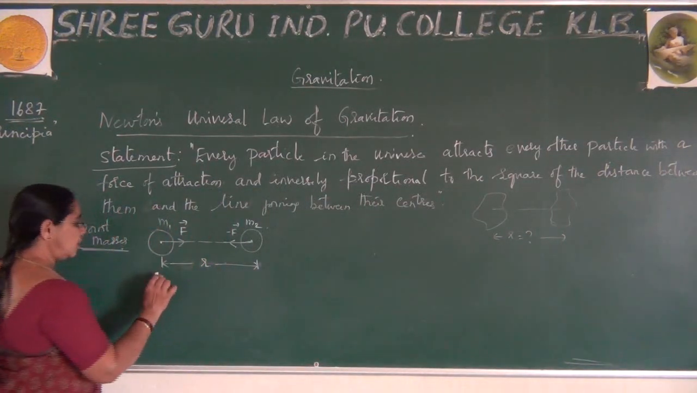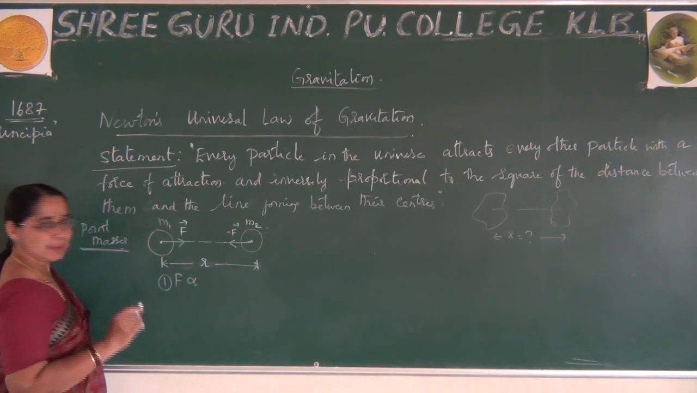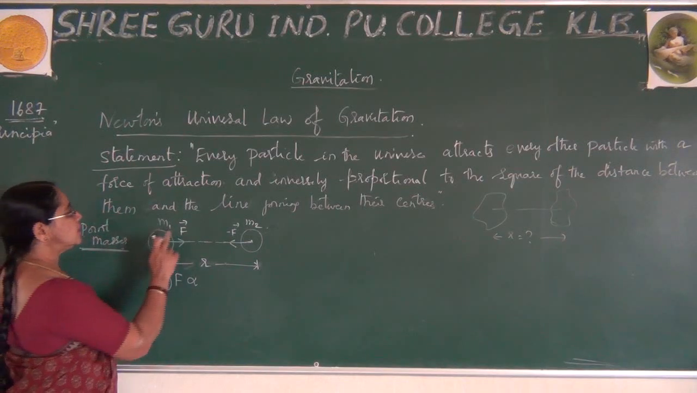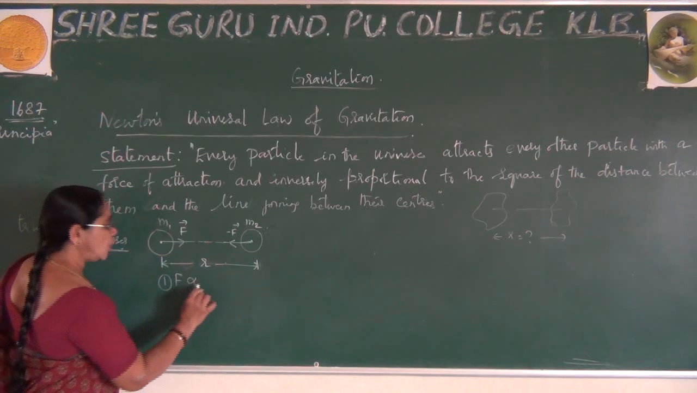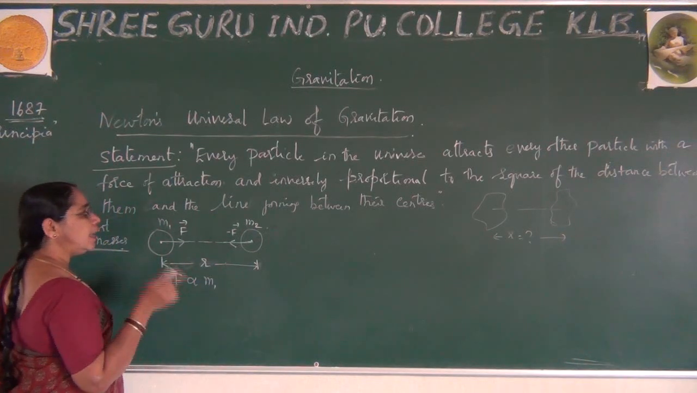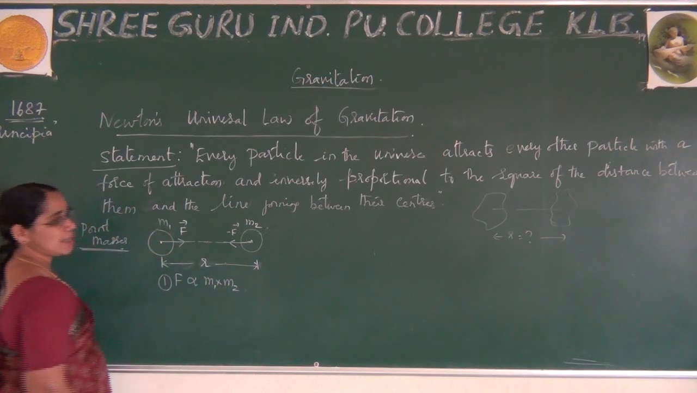According to him, the first condition he said, where force is directly proportional to, this is mass M1 and this is mass M2. So I write M1 into M2. We also call it as the product of masses.